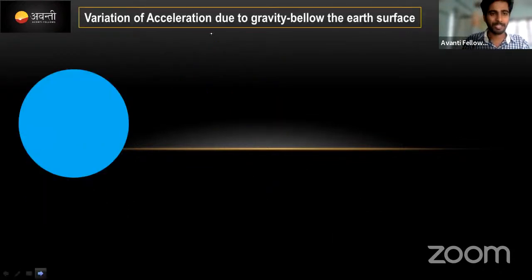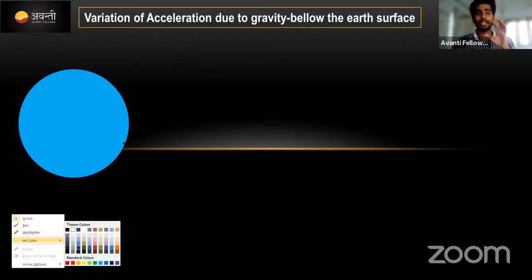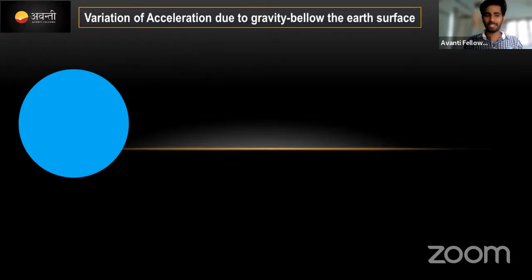Concept तो बहुत जल्दी चलना है इधर. क्या है concept? Variation of acceleration due to gravity below the earth surface. Yes, guys, इधर देखो. Yesterday I solved one problem. No, similar way this is also there. Earth surface. Okay, इधर से center से up to this point the value will be r. Correct ना? From the center to here the value is there. This is called r. Right? R only, right? From the center only we will take r. Just a minute, I will confirm this one.